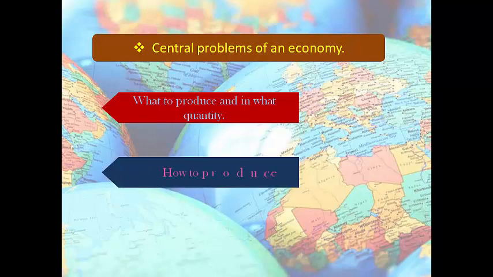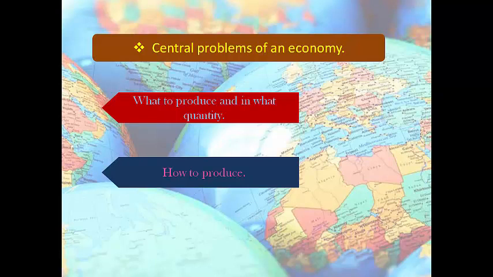The second central problem of an economy: how to produce. It is the problem of choosing the appropriate technique of production for producing goods. There are two techniques of production. One is labor-intensive technique, that is use of human labor, and the other is capital-intensive technique, that is use of machines.